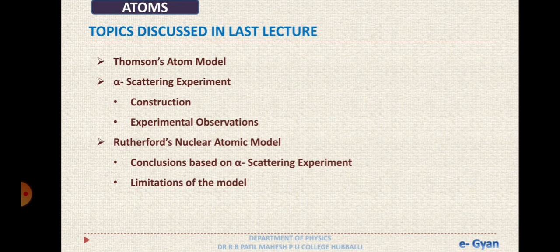Then Rutherford's nuclear atom model, on the basis of conclusions from the alpha scattering experiment. We also discussed the limitations of Rutherford's model, where it could not explain the emission of line spectrum by an atom and the stability of the atom.